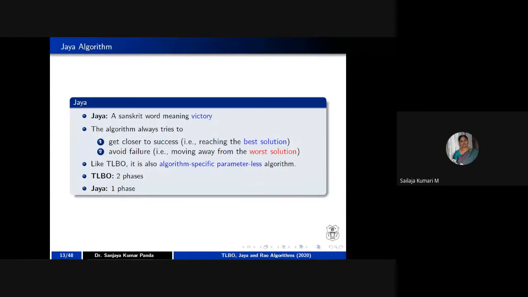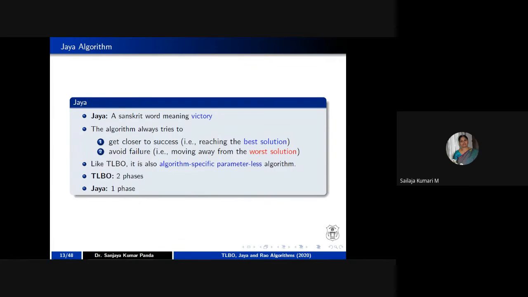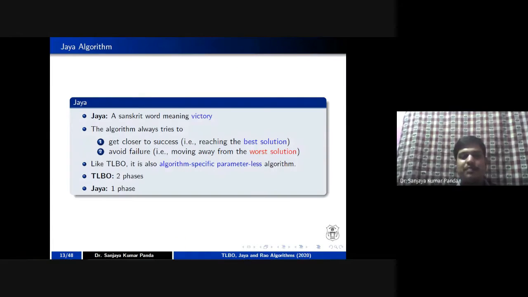Yes. So I was just looking at this one, whether it goes better with less population or more population. You can vary it. When we write the algorithm, then we can vary the population, right? Correct. And we can say in our problem case, in this population, the result is better.